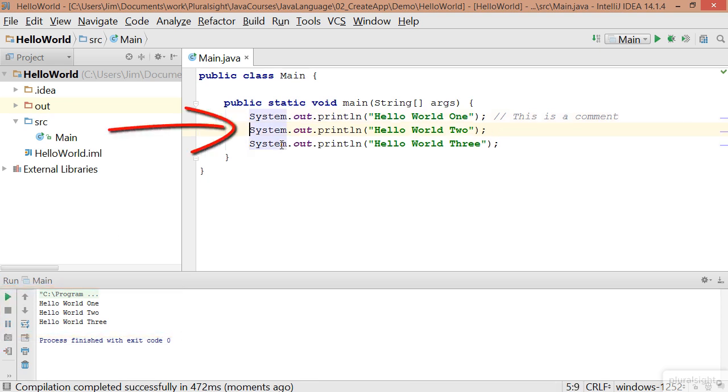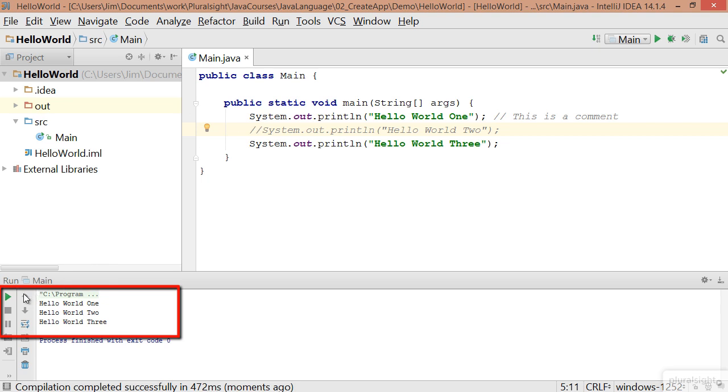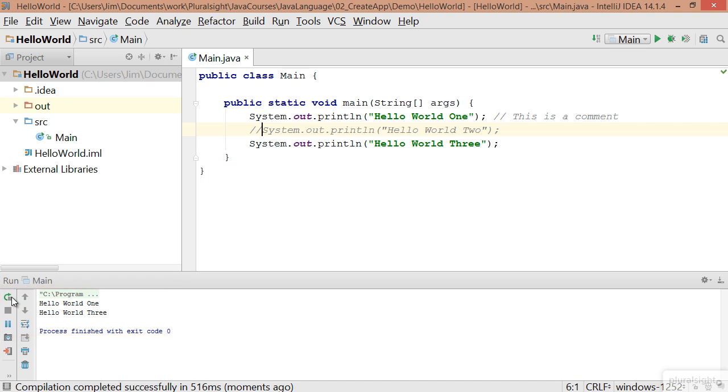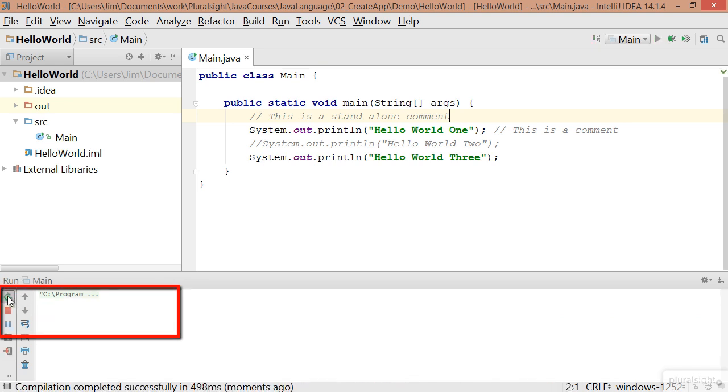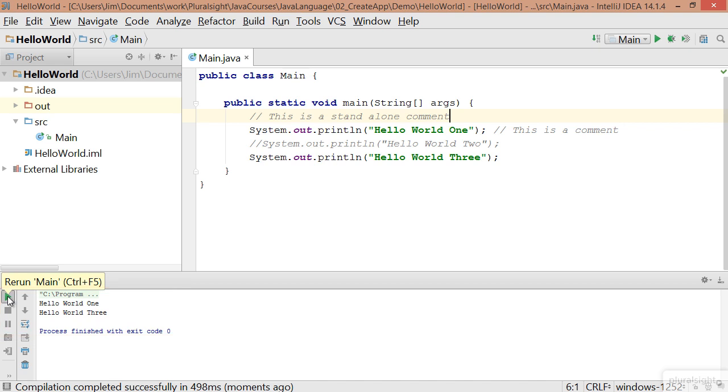But if I go down to the next line here and I put a double slash in front of that, that line is now ignored by the compiler. So if I go ahead and run this, I get hello world 1, hello world 3. So it allows us to have a comment that only exists for a single line. And of course, these comments can also be on a line by themselves. If I add a line here, I just type something like this is a standalone comment, and I run this again, no change in the output, because again, the comment lasts until the end of the line.